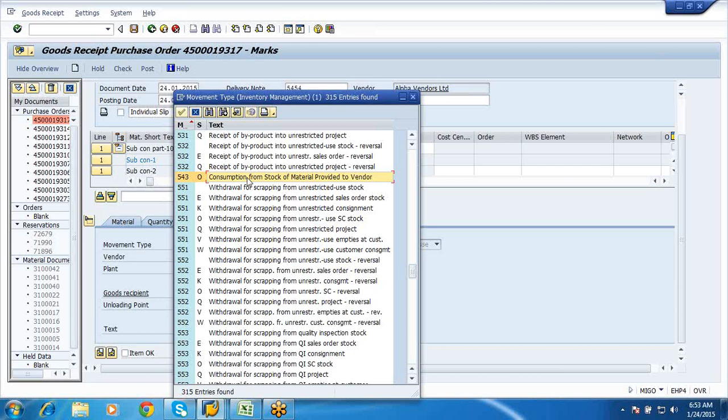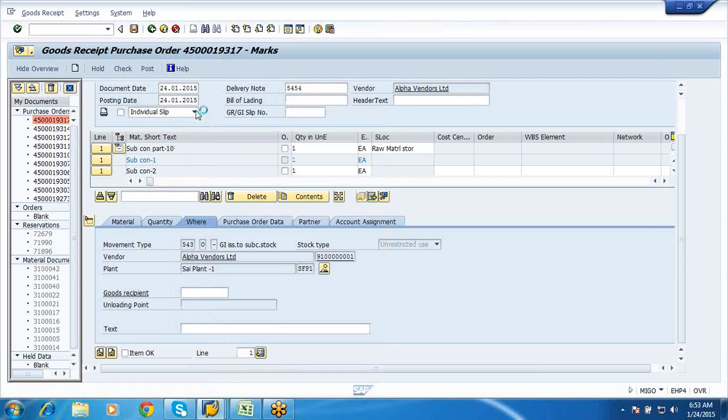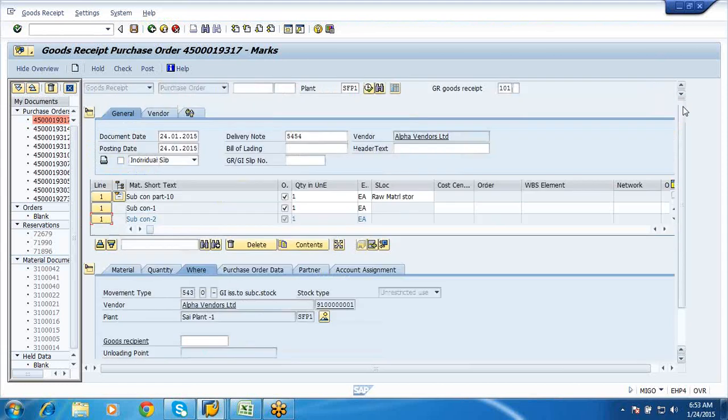So this is the 543 movement type for all of your subcontracting processes. For your child components, 543 movement type is mandatory. The system picks it automatically. We need not do any changes. The system picks it automatically and processes it. I'll say item okay, and say item okay for this also, and we will make a goods receipt. I'll just click on the check button.